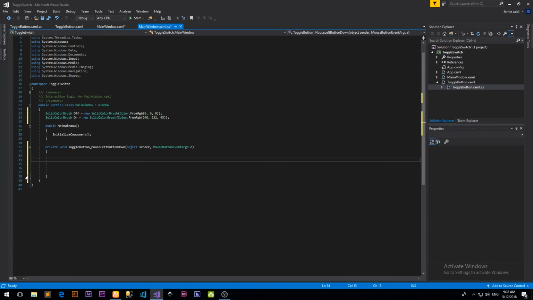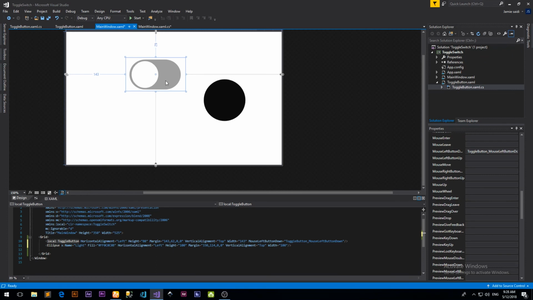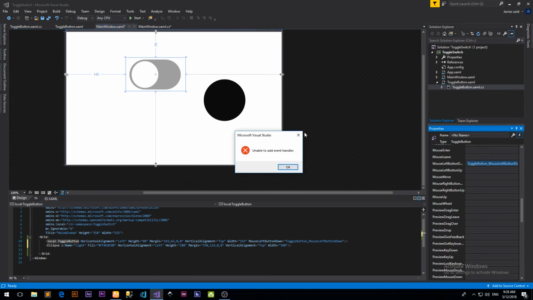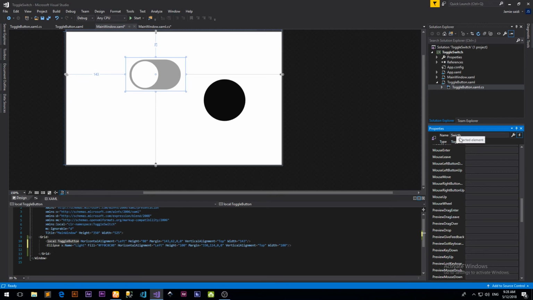Now, sorry, let's just go back and get rid of this code and get rid of that. Now let's give it a name. Let's just give it BU, button, BU for short.